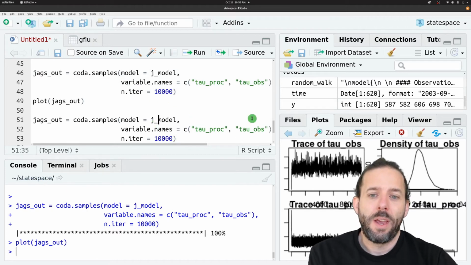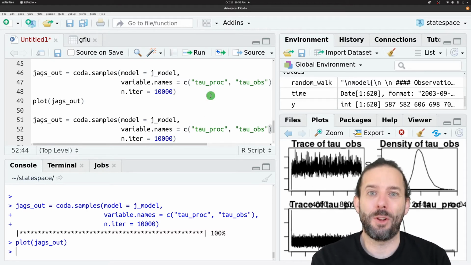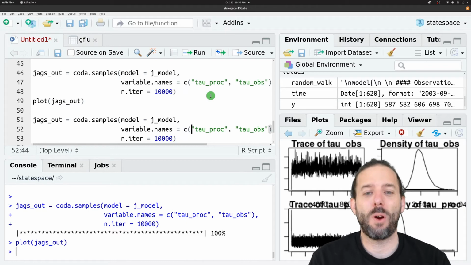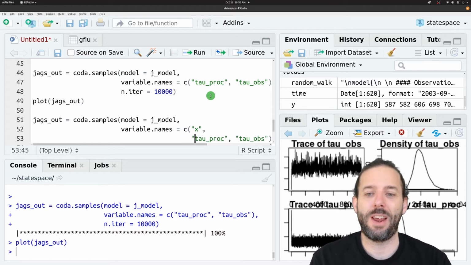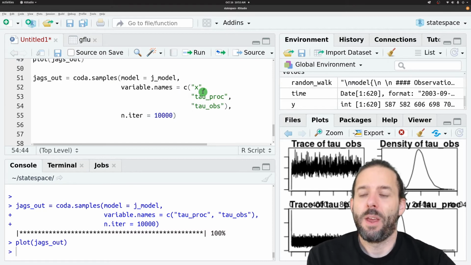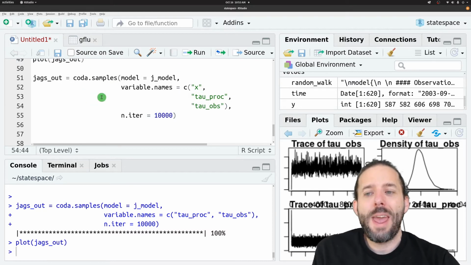And now, in addition to wanting our parameters, we also want to get out information on the latent variable, the X value, the actual prevalence of flu in the system. And to our variable names, then I'm going to add X at the front. Let me move these down so we can see everything.